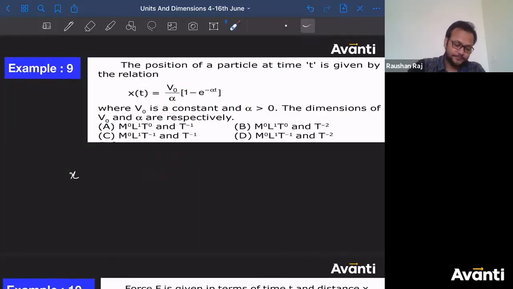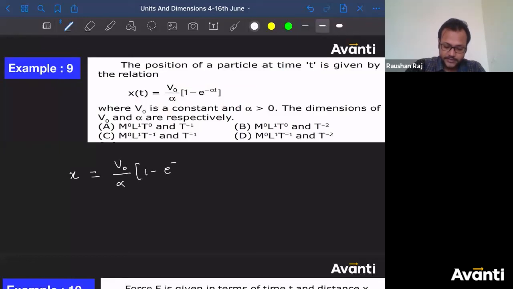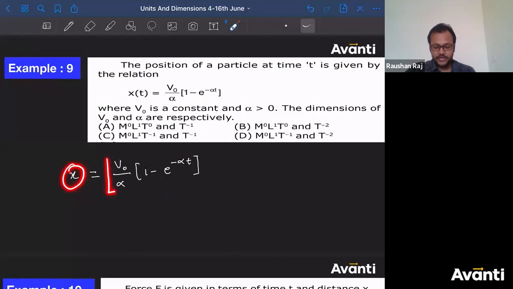Okay? देखो. So x is given to us as V naught divided by alpha into 1 minus e to the power minus alpha into t. Now ध्यान से देखो, if I am equating this with this one, can I say the dimension of x must be equal to the dimension of this? All right, बहुत बढ़िया. Now tell me, how will I get the dimension of this?